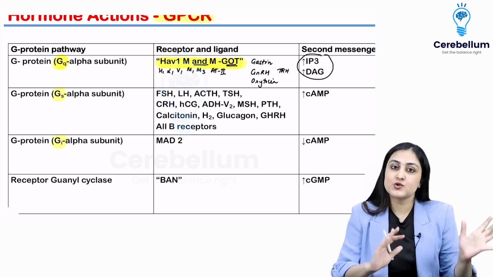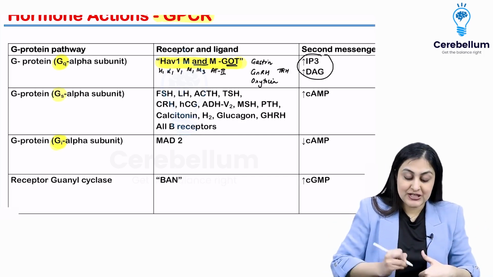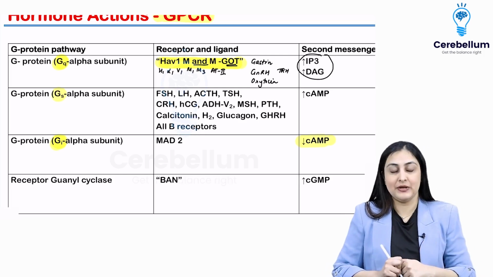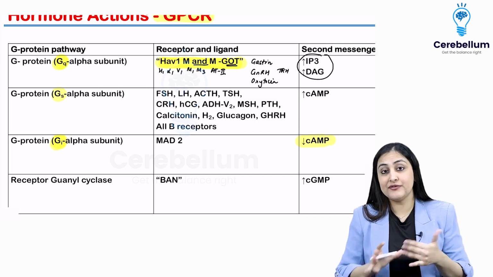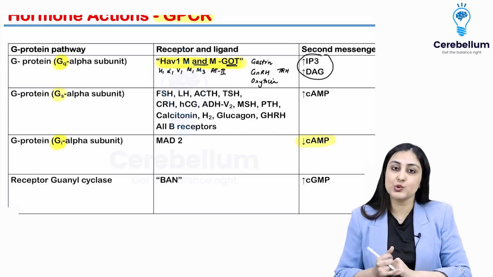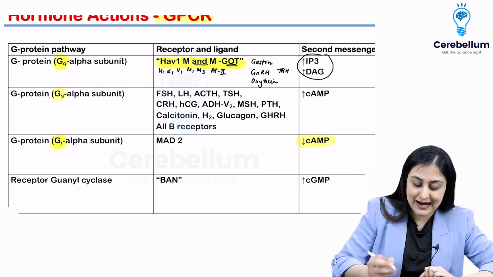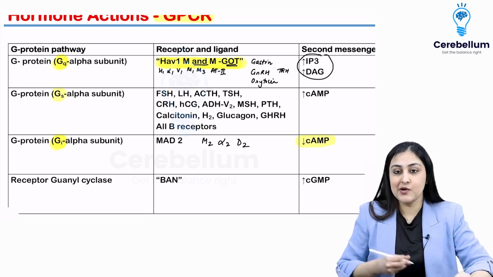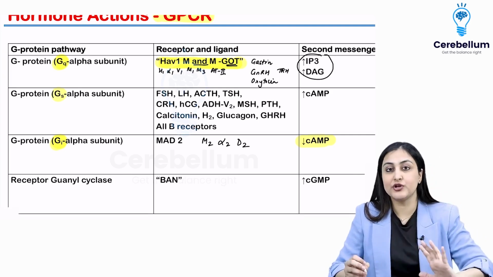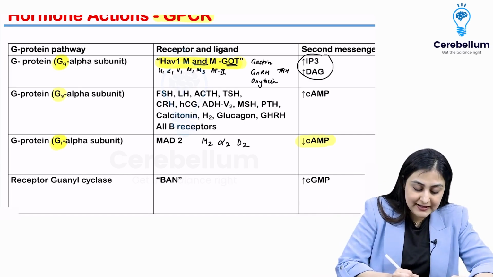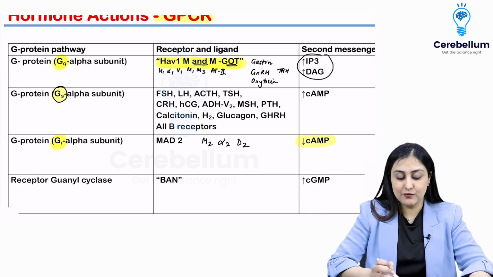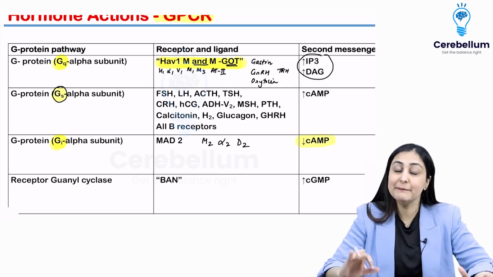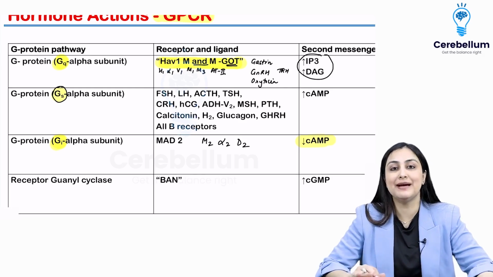Okay, so this is sorted. Now we directly go to Gi. I meaning inhibitory, so this reduces the activity of adenylate cyclase and thereby reduces cAMP levels. This is MAD2, so easy: M2, alpha 2, D2. These are the hormone receptors which act by reducing cAMP. Whatever is left is Gs. Now, I wouldn't want you to memorize this list at all. Do it by exclusion. Remember the other mnemonics and then do it by exclusion.